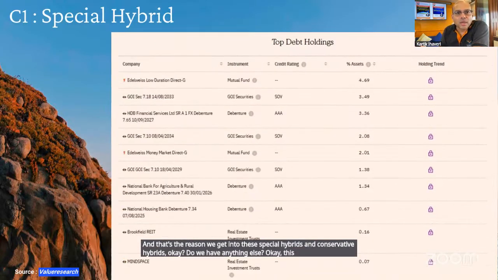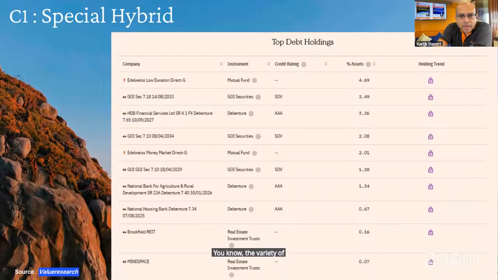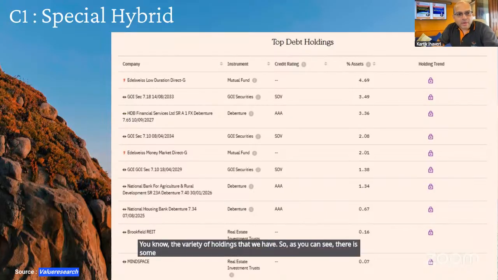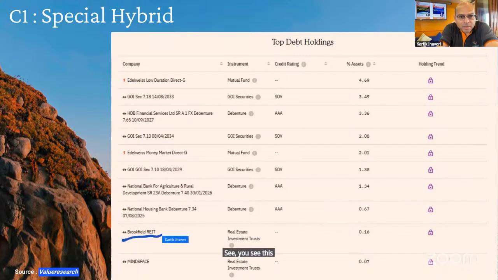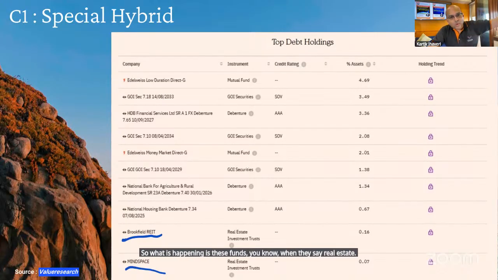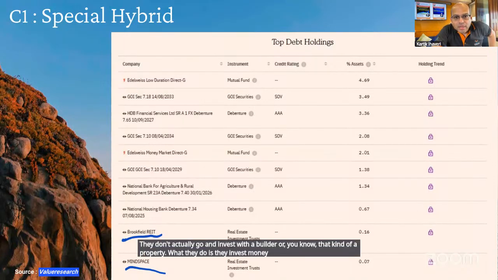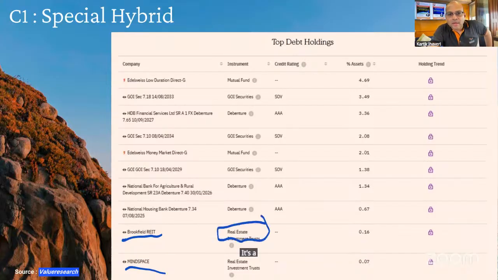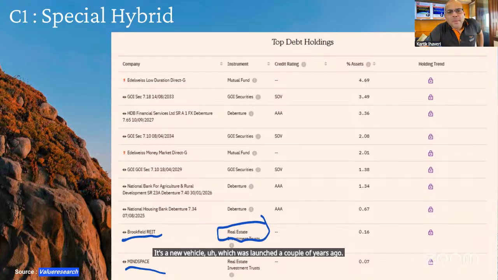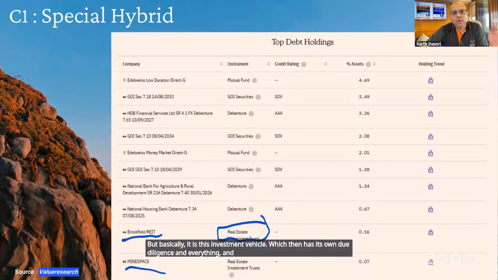Okay, this is just to give you an example of the variety of holdings that we have. As you can see, there is some real estate. I must make a little point on real estate. You see this Brookfield real estate, this Mindspace real estate. When these funds say real estate, they don't actually go and invest with a builder or that kind of property. What they do is invest money into a real estate investment trust. It's a new vehicle which was launched a couple of years ago. It has its own due diligence, and then they go ahead and buy rental properties, pre-leased properties.